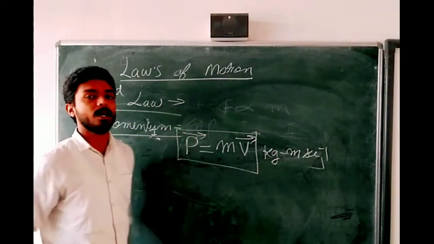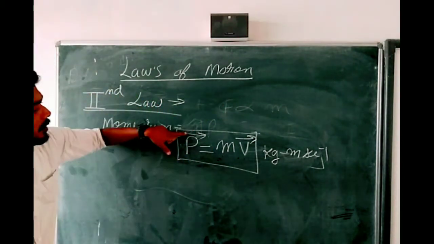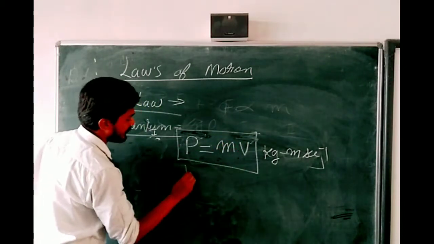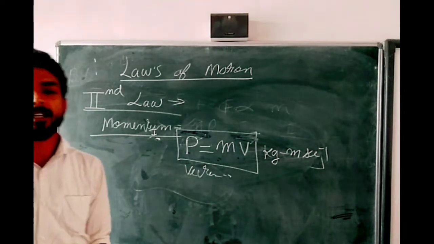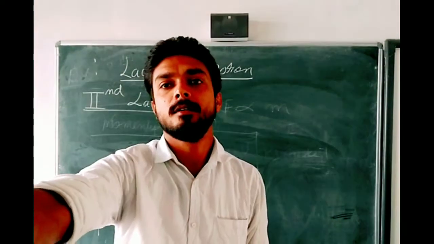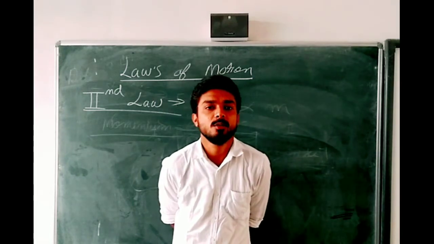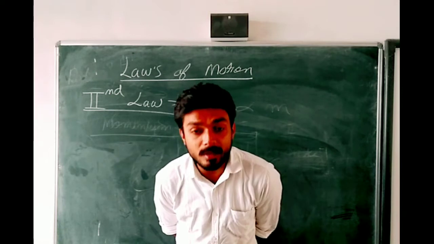To represent a vector quantity, we can draw an arrow, but there is no need to draw an arrow. You can always write here, this is a vector quantity. Then students, you can write down the definition. Now I am going to tell you the second law of motion. We are going to discuss the second law of motion, and the second law is very easy.